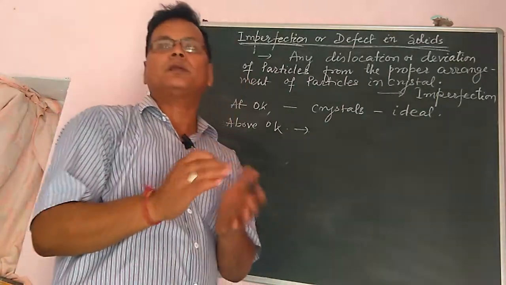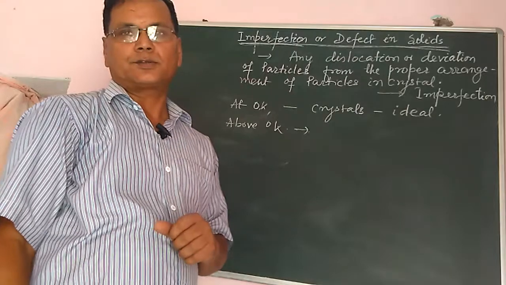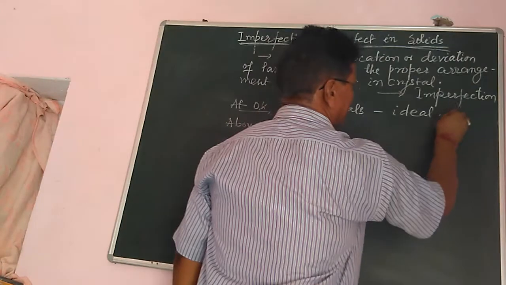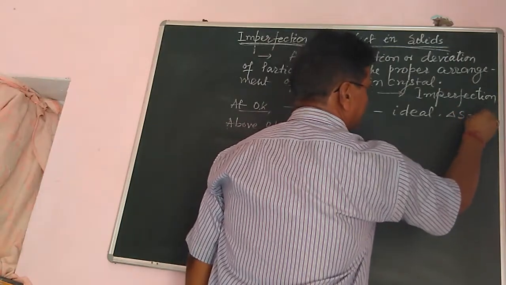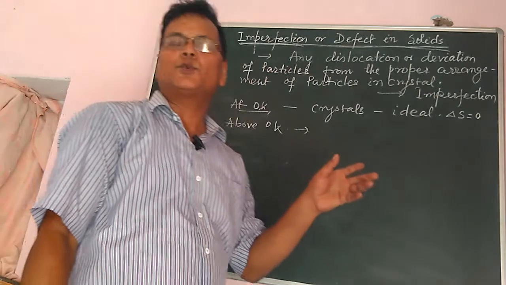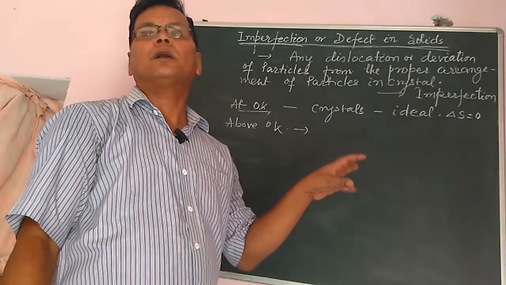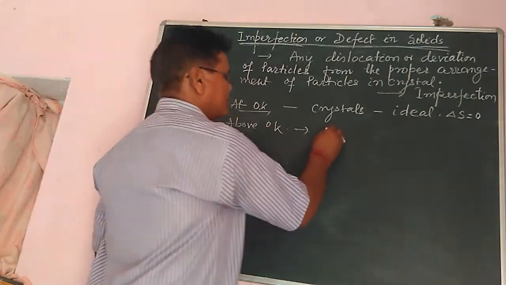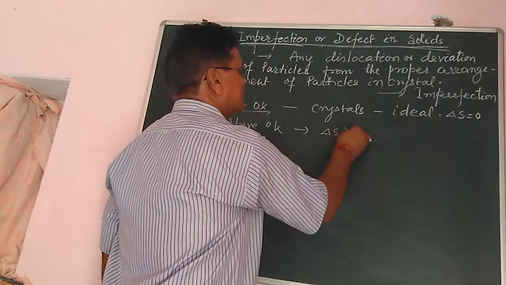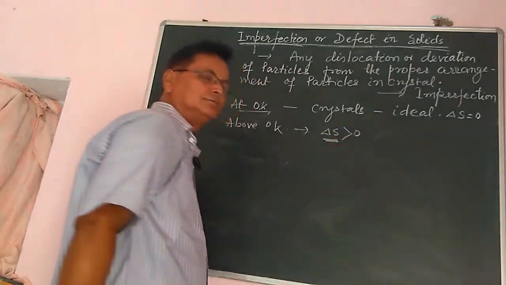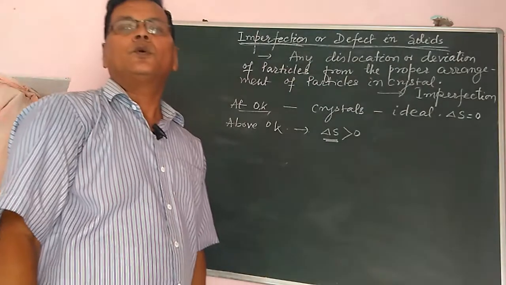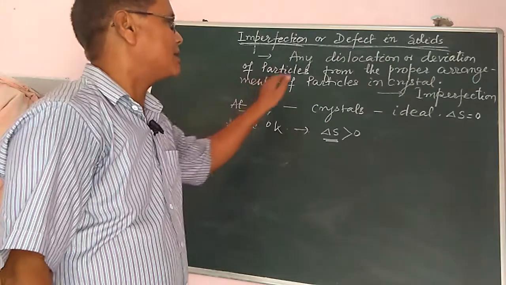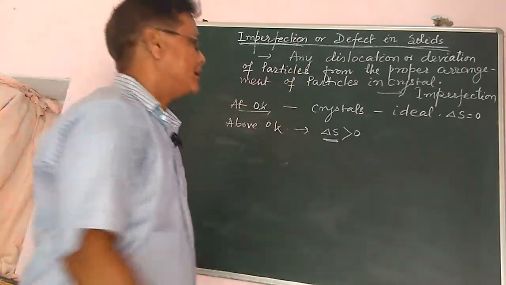The particles actually dislocate, because at 0 Kelvin the entropy change, delta S, is equal to 0. It means there is no randomness or disorder of the molecules. But above 0 Kelvin, delta S is greater than 0, entropy will increase. So there may be the possibility of dislocation or deviation of the particles from the proper arrangement.